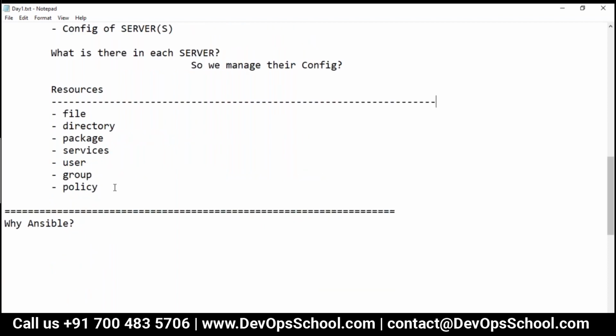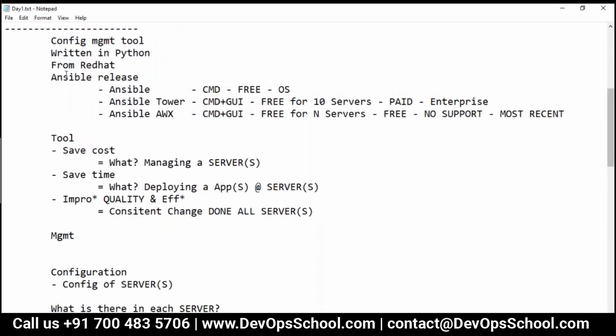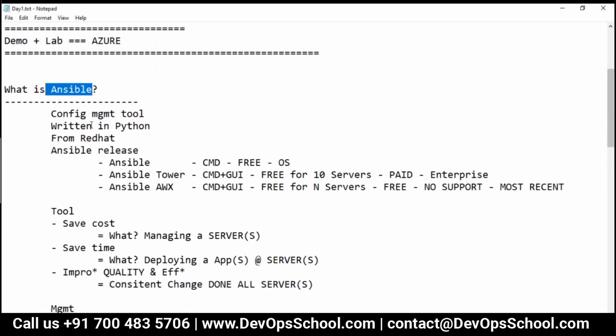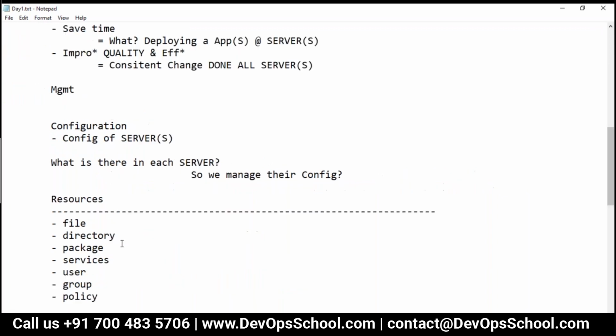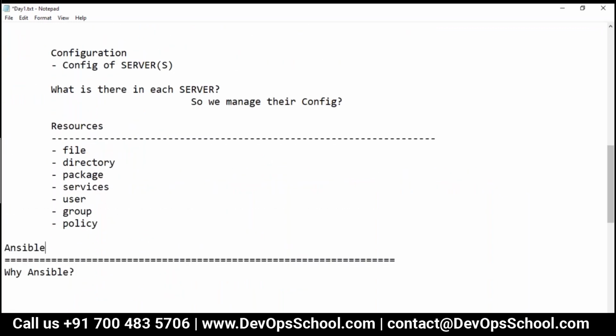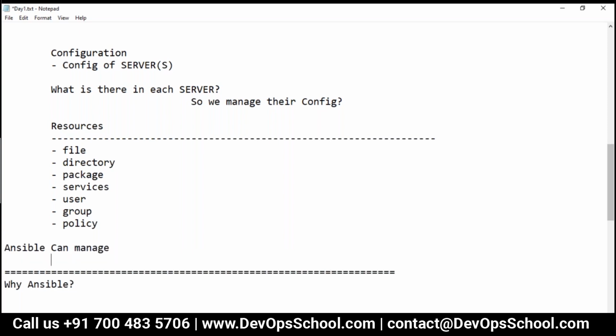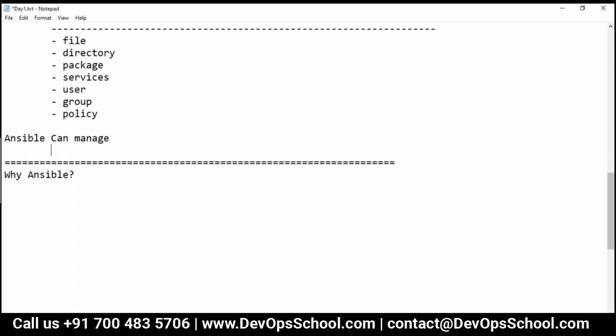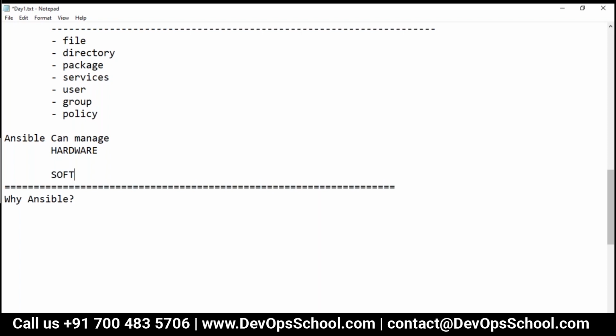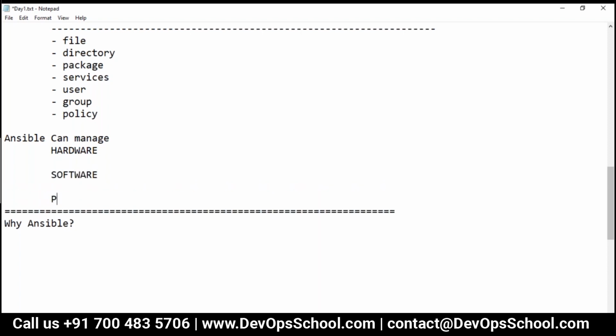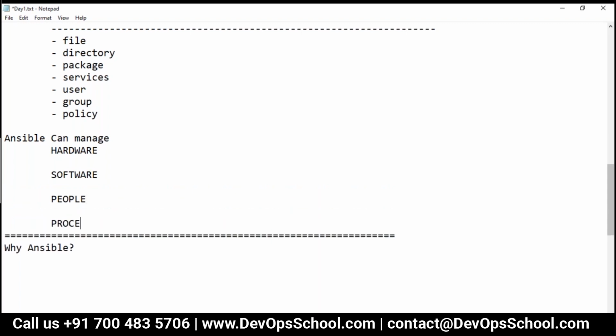So in a nutshell, understand that Ansible can manage your hardware, software, people, and process. Now you must be wondering, how can Ansible manage the hardware?